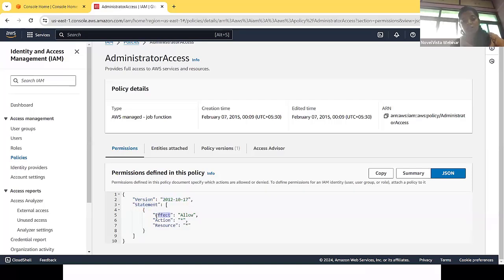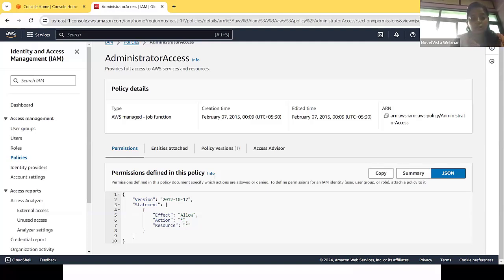Inside that, effect is there. There will be two types of effect. Either you can allow or you can deny. Allow means you are able to access each and everything inside your AWS services. If I write deny here, deny means not allowed. Action means what you are able to perform. Here initially it is star. Star means we can perform any kind of action on any kind of resources.